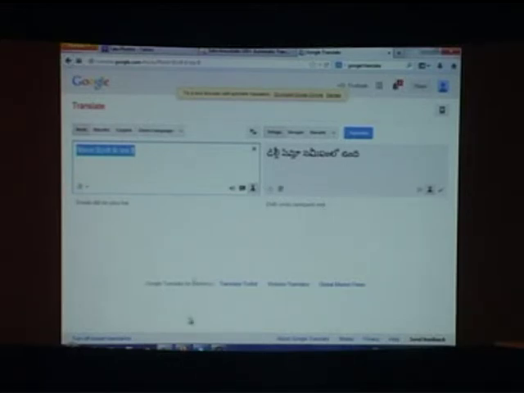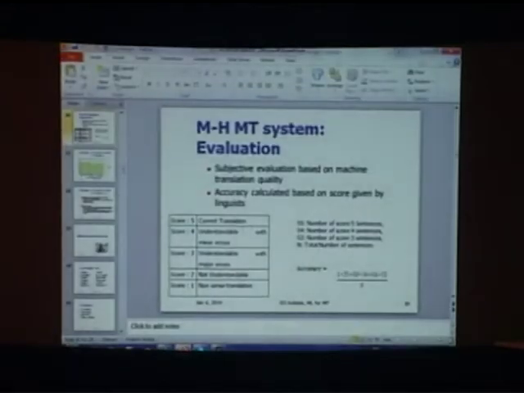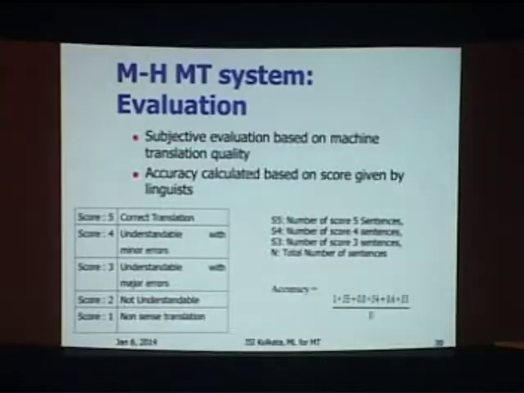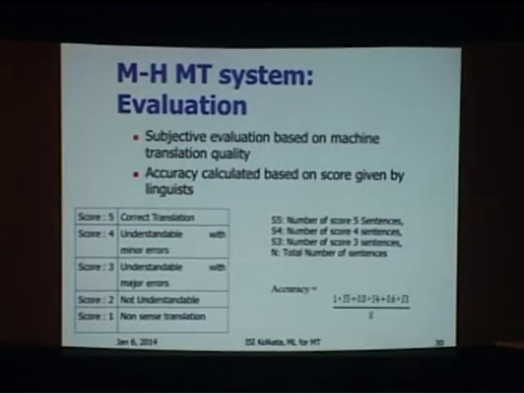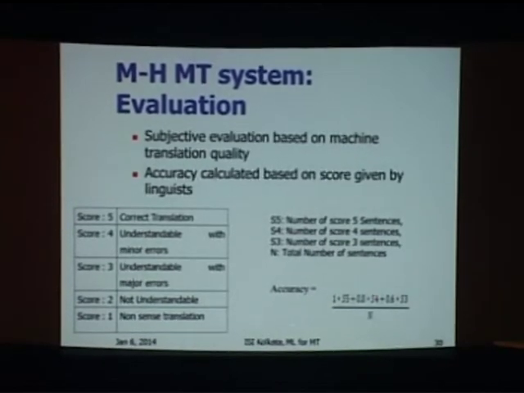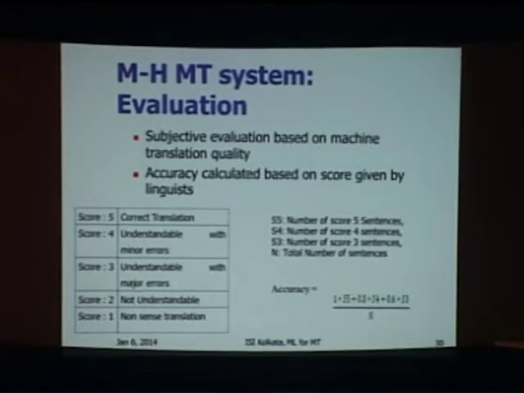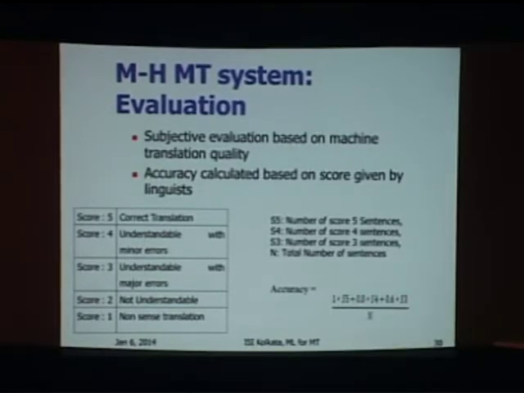Okay, so I think you got an idea. So adequacy, fluency, let's remember. Okay? Meaning transfer and well-formedness. As per guidelines from the ministry and expert committees in the country, we have this kind of evaluation. Accuracy is obtained by the number of sentences at level 5 multiplied by weight 1, number of sentences at level 4 with 2.8, number at level 3 with 2.6. Others are given weight 0.